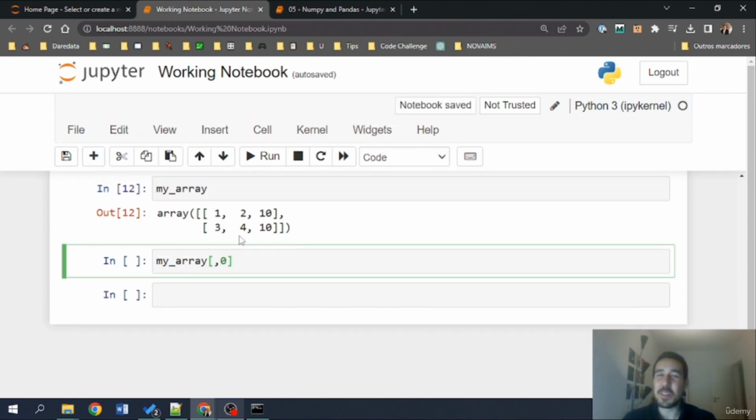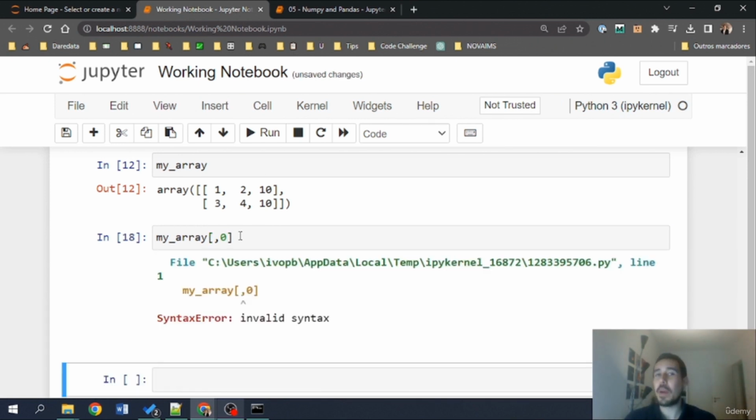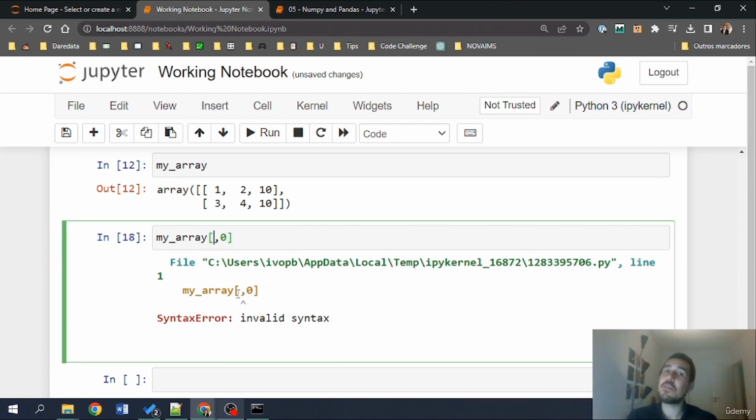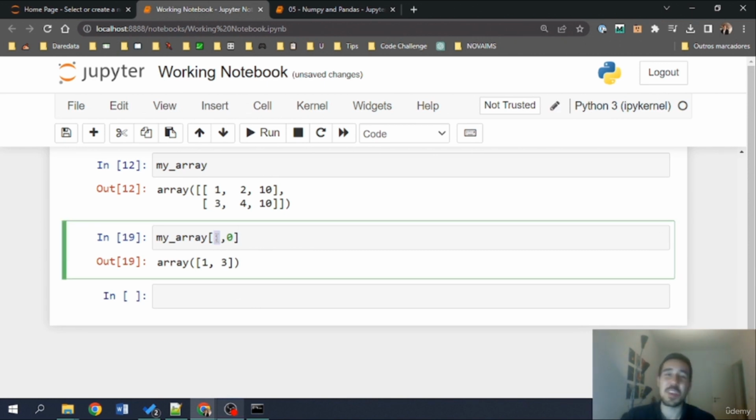Unfortunately, I've done a bit of a trick question here. Now, when we are indexing columns, this won't work, okay? So Python isn't able to support this syntax. What we can do is that instead of leaving it blank, we can put a colon to indicate that we want all the elements. In this case, we are retrieving 1 and 3, the values from the first column. I hope this was clear, and sorry for tricking you a bit.